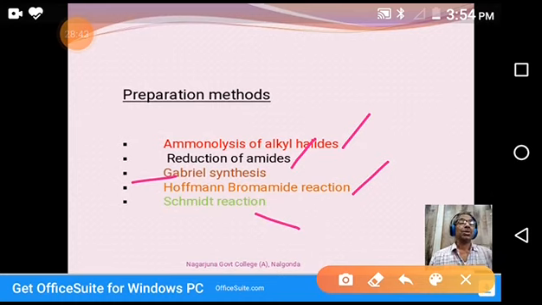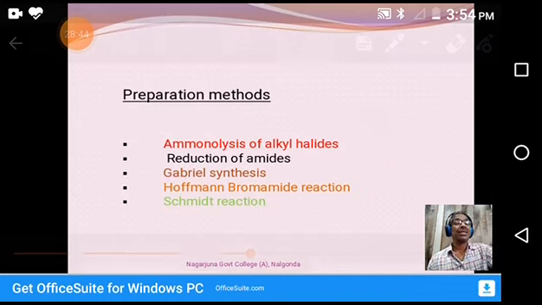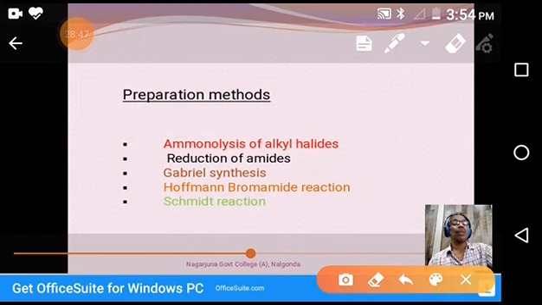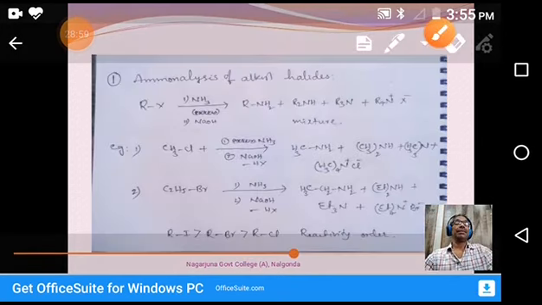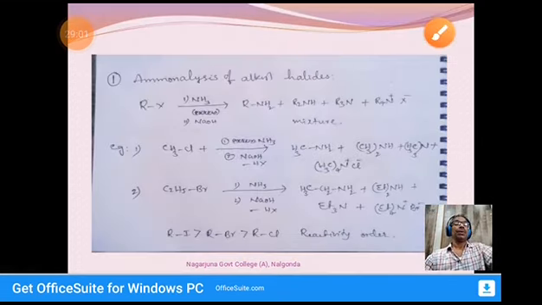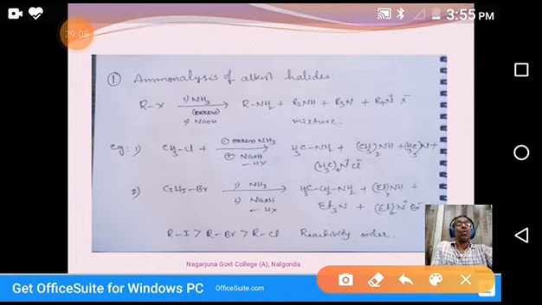So in this class, we'll discuss two methods: ammonolysis of alkyl halides, and reduction of amides. We'll cover these two methods of preparation. Okay, next slide. First one is ammonolysis of alkyl halides. You see, RX is the alkyl halide compound. R is the alkyl group, X is the halogen.